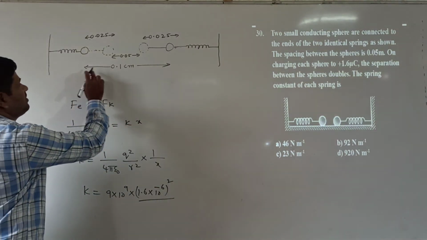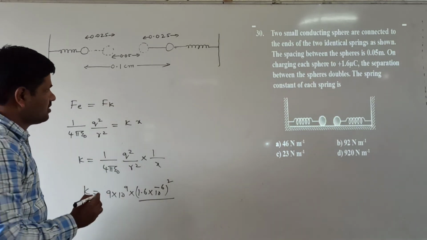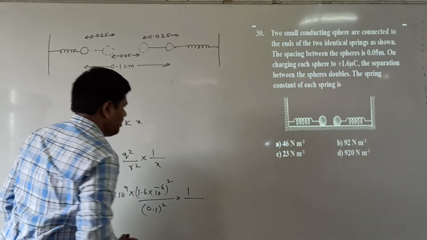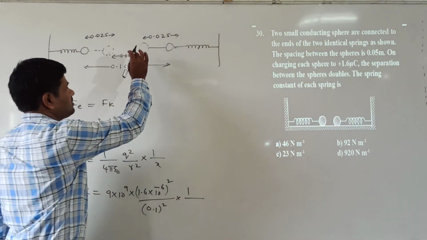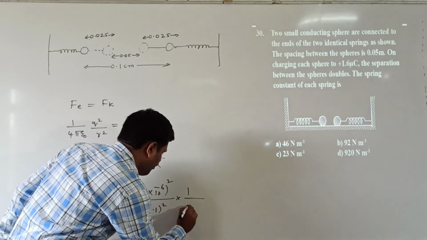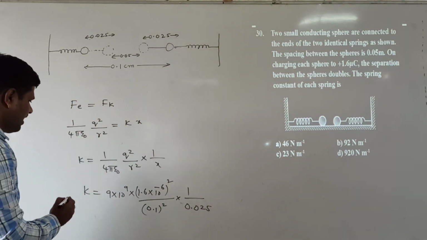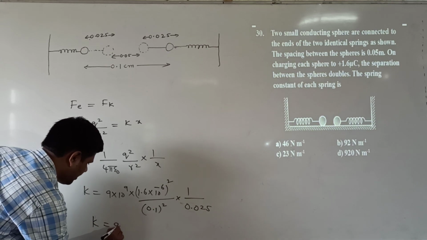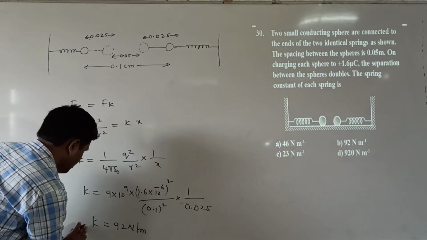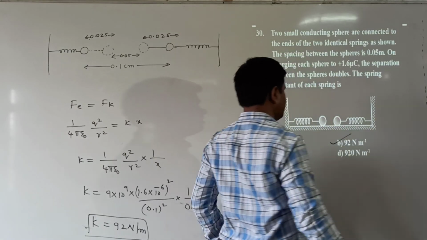R means the distance between the balls after they move, which becomes 0.1 centimeter, so 0.1 whole square, into 1 by the compression of the spring, since the ball is moving backward and the spring is compressed by 0.025. When calculating this, we are getting 92 Newton per meter. So which option is correct here? B option is correct. Right.